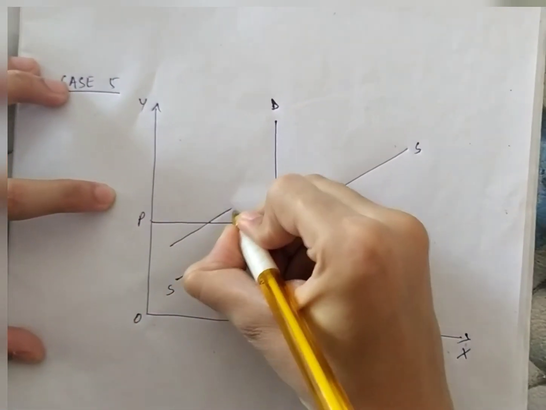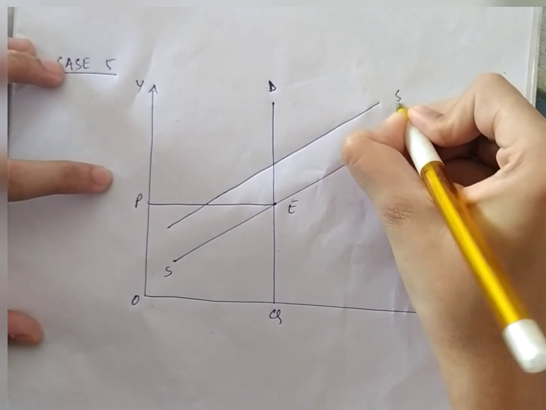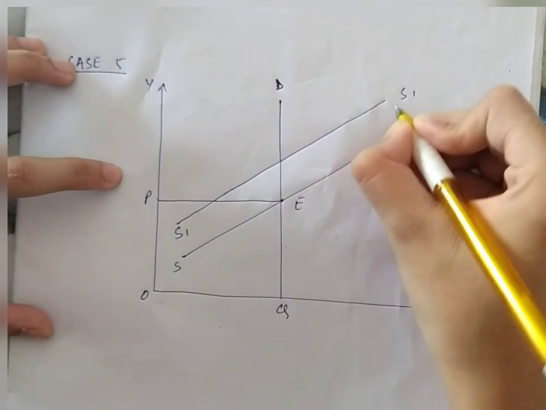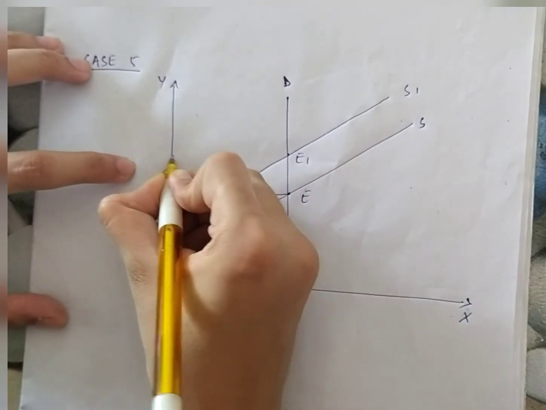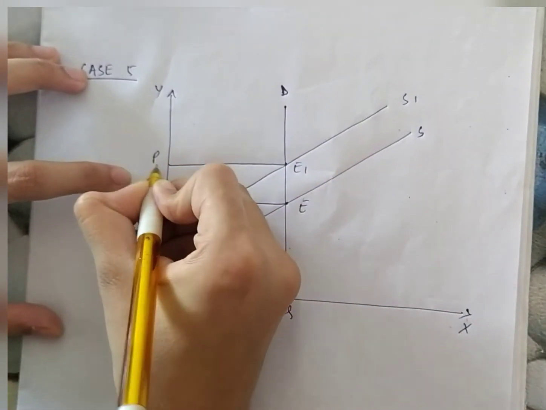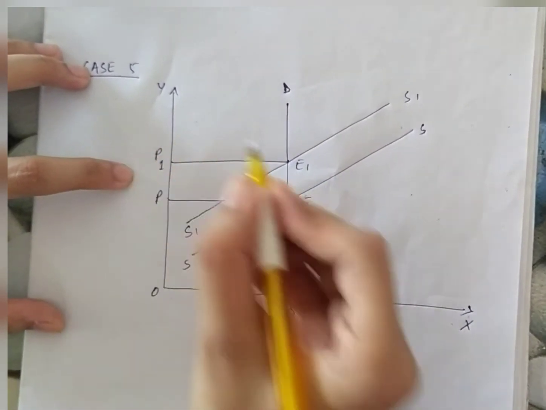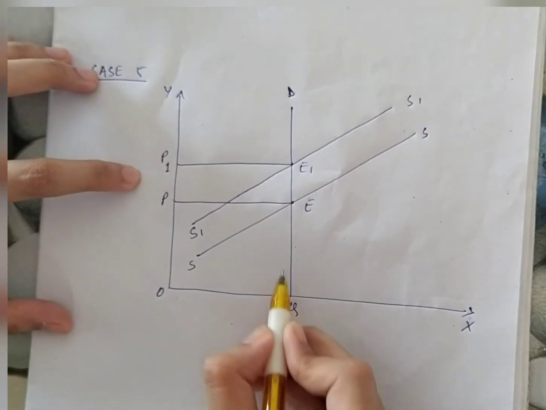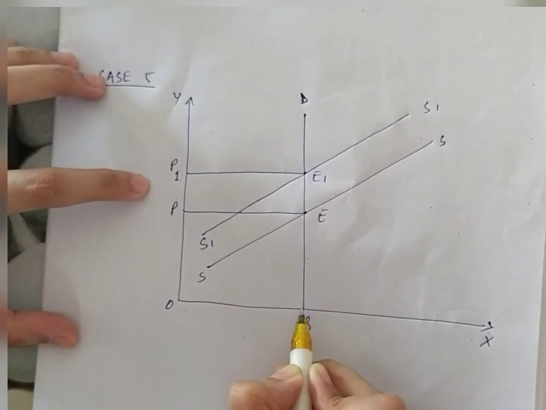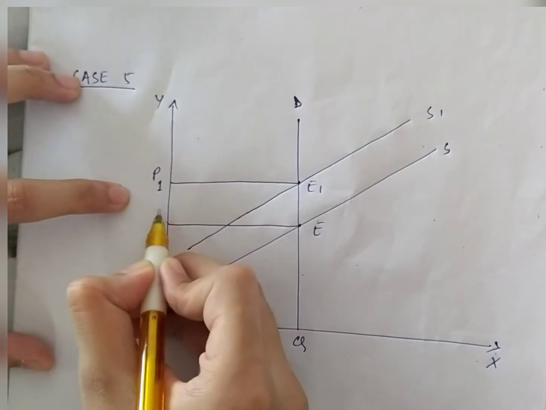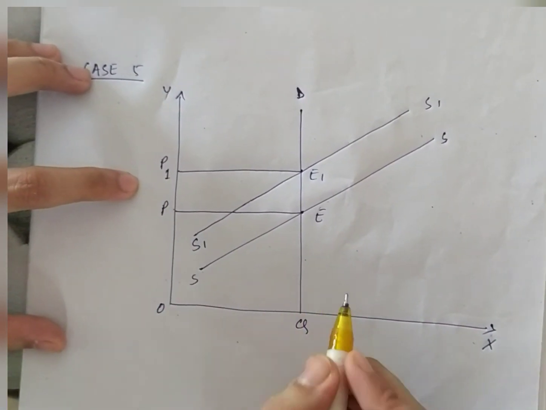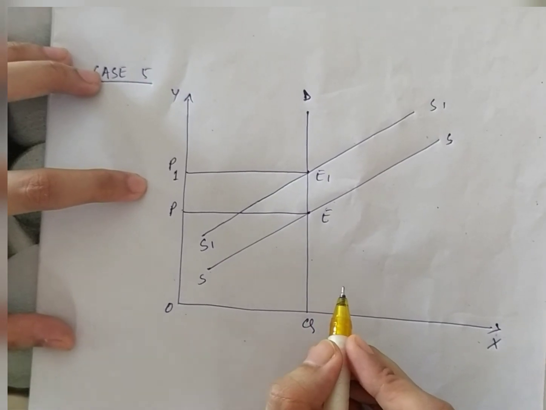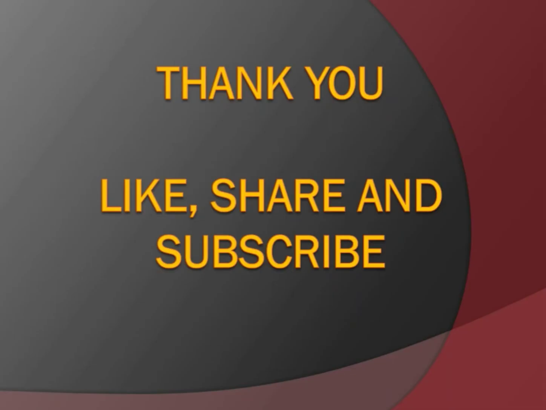Now, when there is imposition of tax, the supply curve shifts to S1 and the equilibrium point shifts to E1, and price changes to OP1. Here the demand remains the same. See, demand is a vertical line. Demand remains the same and price increased. So the burden of tax will be wholly borne by the buyer. So I hope you got the concept of the modern theory of taxation.